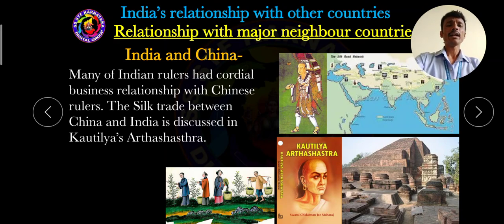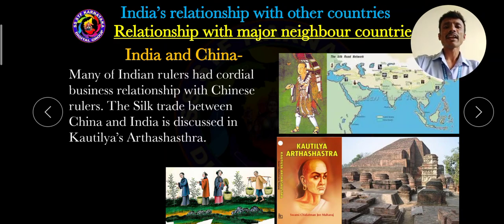Some of the important foreign travelers visited India and recorded detailed information about India's administration, politics, economic field, social field, religion, etc. You know that Fahian visited India as a traveler, and Huen Tsang also visited India as a traveler. So in this way, many Indian rulers maintained a good friendship with Chinese rulers.